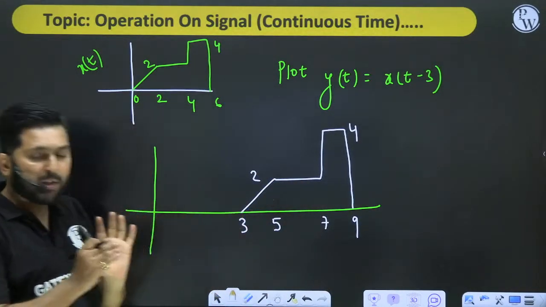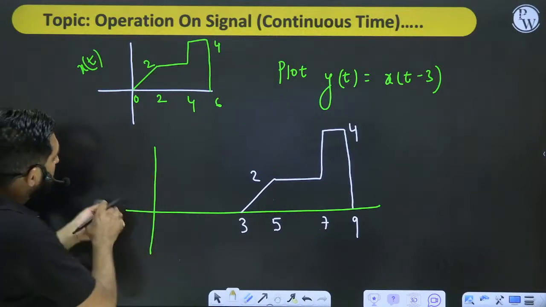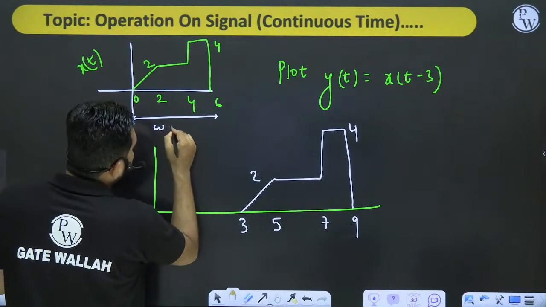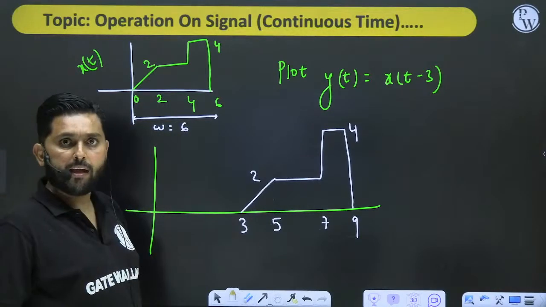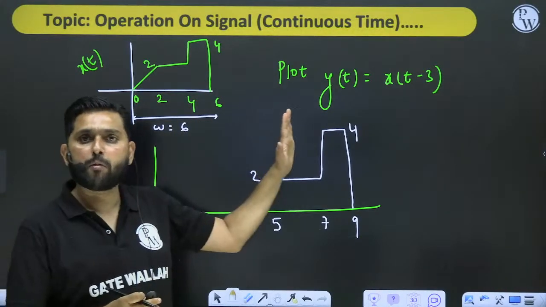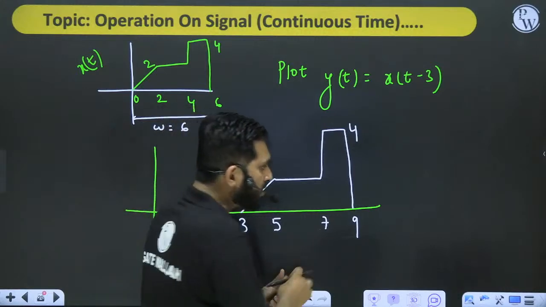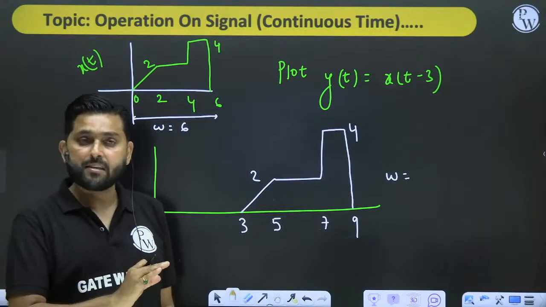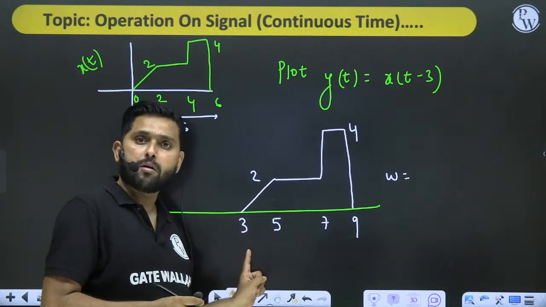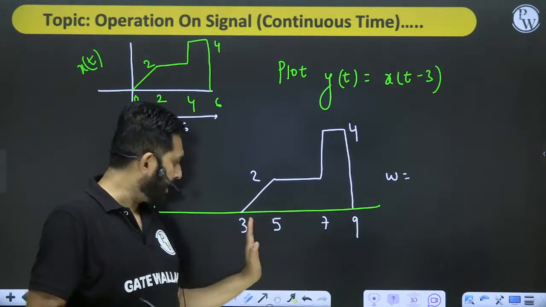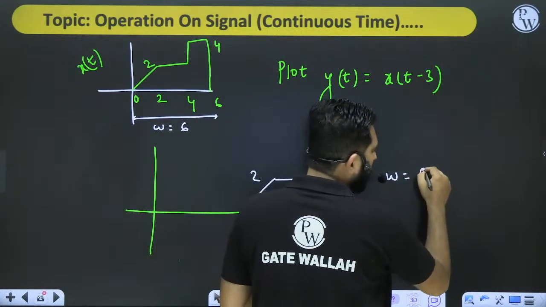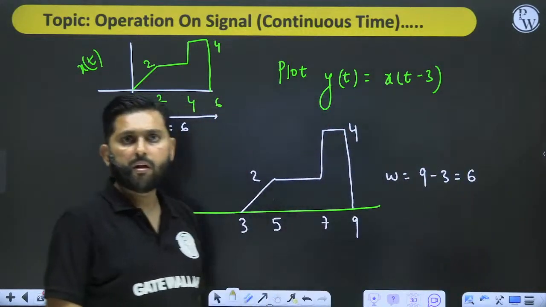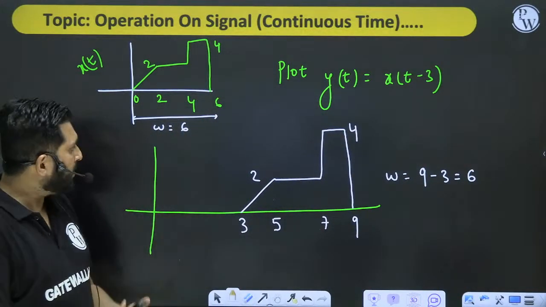Okay. Now look at the point of what we have done. So this is having a width equal to 6. But the end points are 0, 2, 4, 6. But look at the width here. What is the width? Can you define the width? Width, I told you in CTS, is the upper bound minus lower bound. What is the upper bound here? It's a 9, it's a 3. So 9 minus 3 is equal to 6. This means the width will not change.